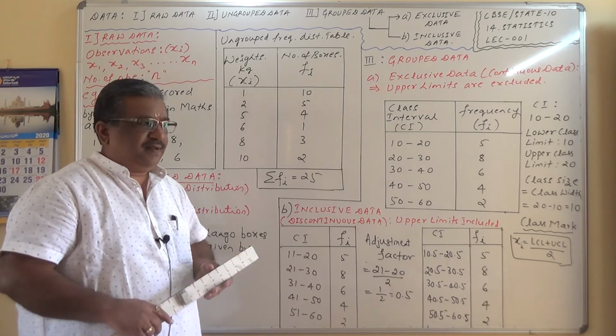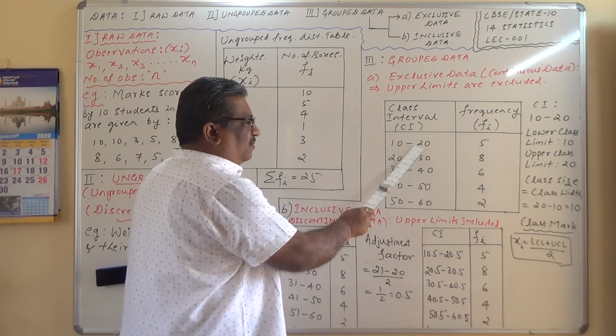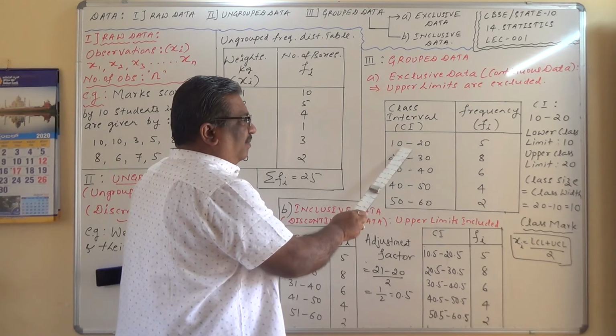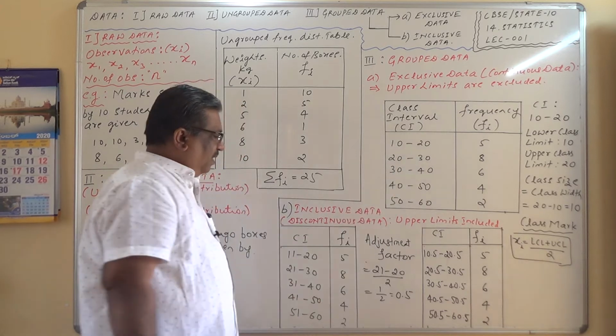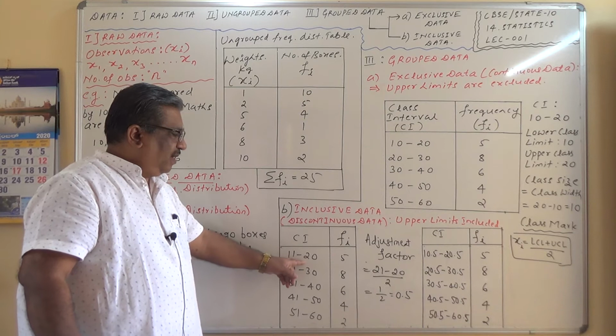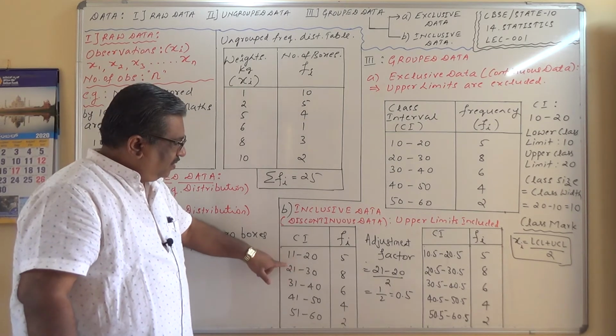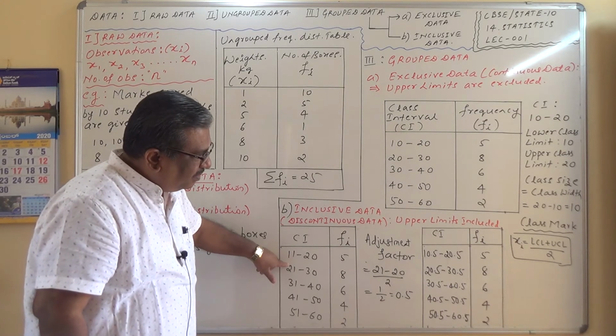There is no difference. For example, what is the class mark of this one? Class mark is the midpoint of this one. 10 plus 20 divided by 2 is 15 here. Now this is inclusive data, 11 and 20, isn't it?